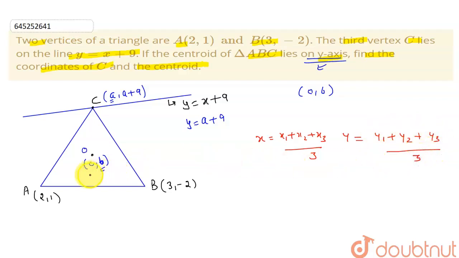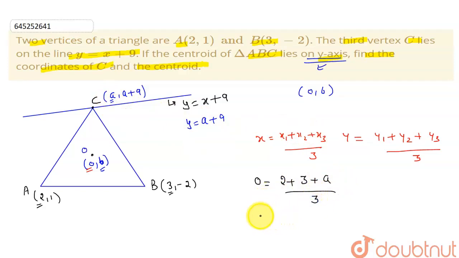Since the centroid lies on the y-axis, substitute x equal to 0. Here x1 is the abscissa of A, which is 2, x2 is the abscissa of B, which is 3, and x3 is the abscissa of C, which is a, all divided by 3.